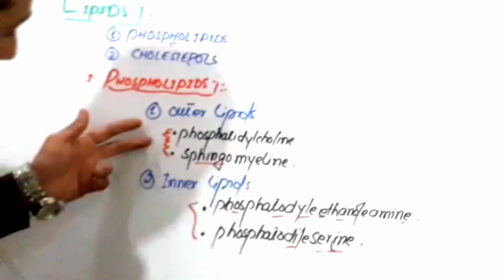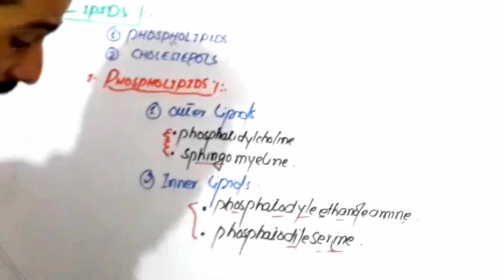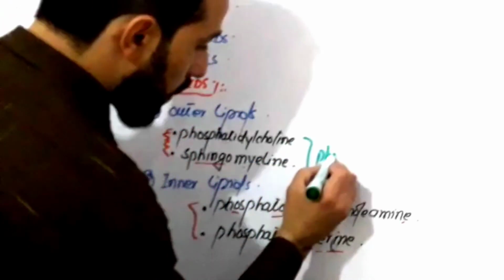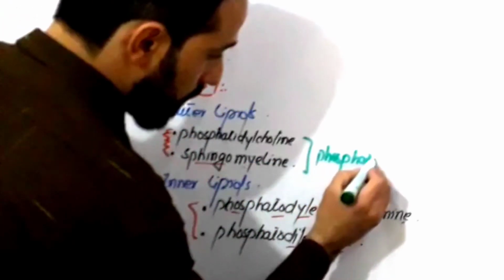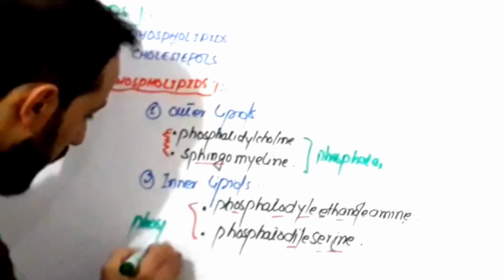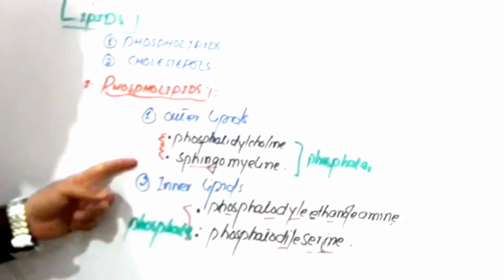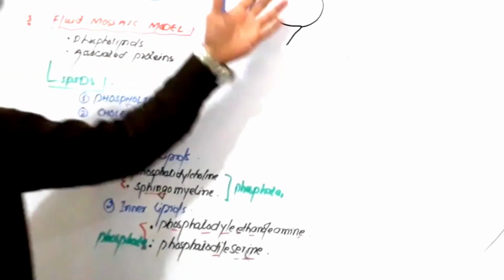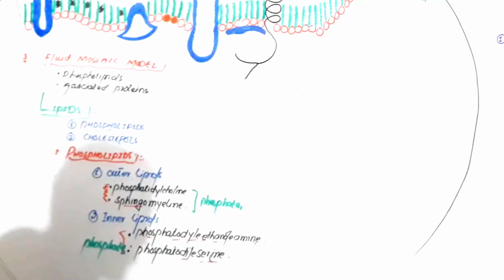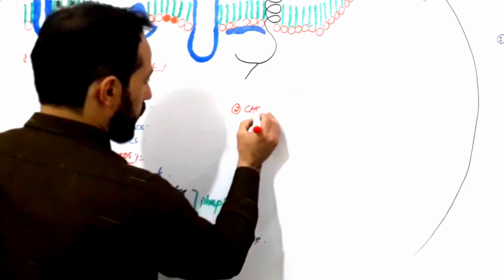So look, there is a big difference between the composition of the outer layer lipids and the inner layer lipids. And the common thing between them is the phosphate. Both of them contain phosphates, and here also we have phosphates with them. Clear, friends? So these are the phospholipids which are present in your cell membrane. Then what do the cholesterol molecules do? The second thing that we have is cholesterol.